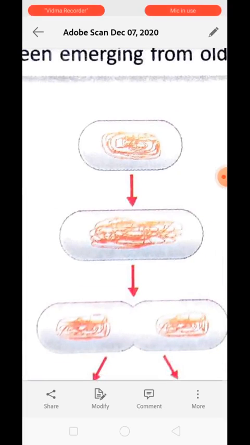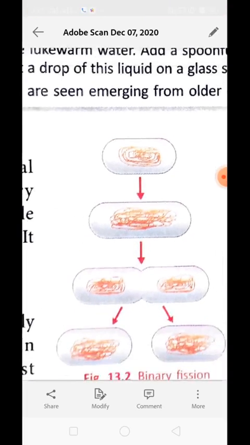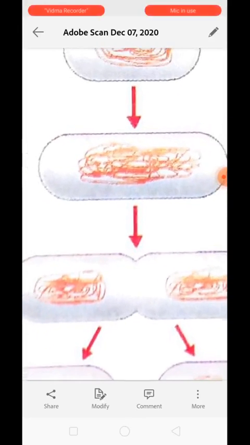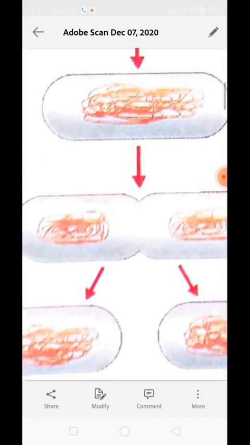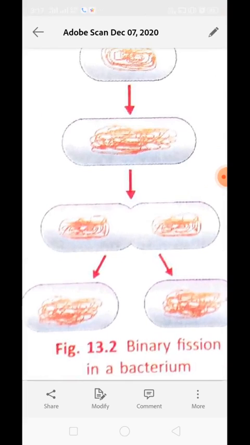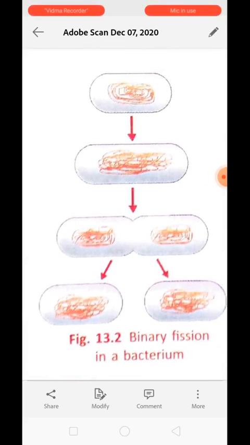First, the DNA prepares its own copy, then both of the copies get separated inside the body of the bacteria, and later the cell membrane constricts to divide the cytoplasm present in the cell. Ultimately, at the end we have two daughter cells or two daughter bacteria.